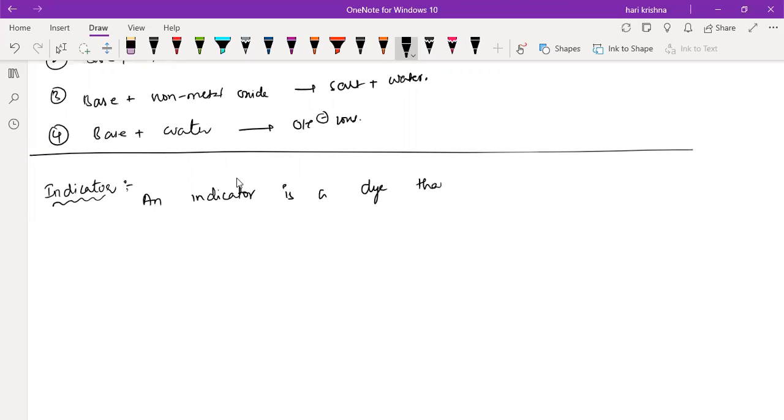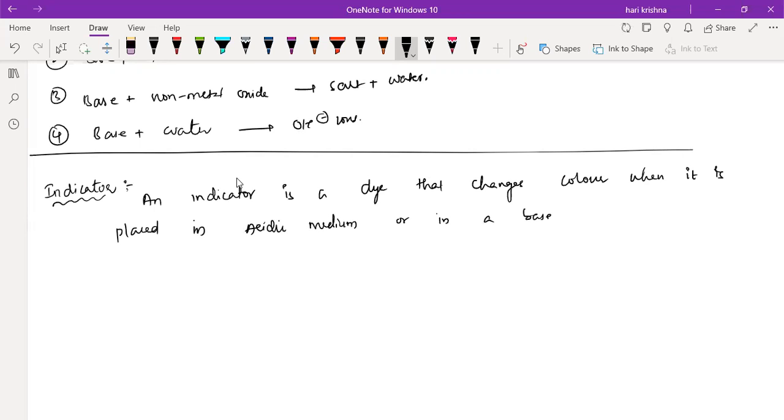An indicator is a dye that changes color when it is placed in acidic medium or in a base.